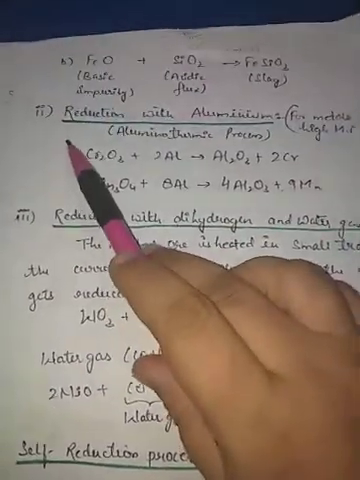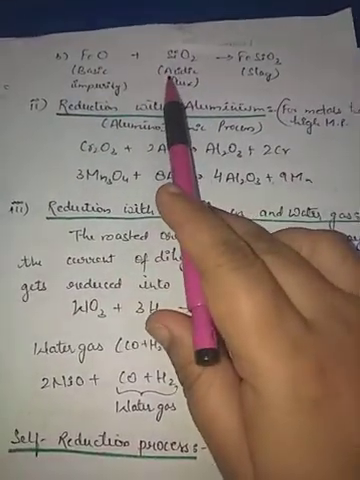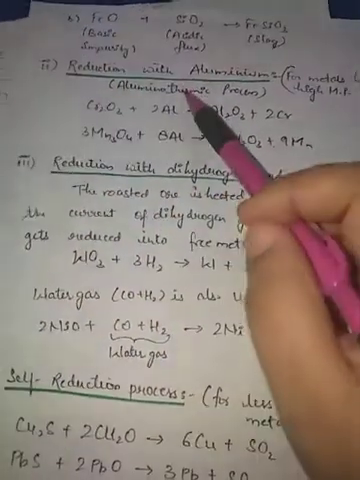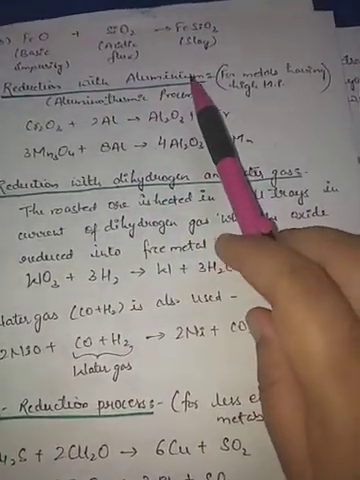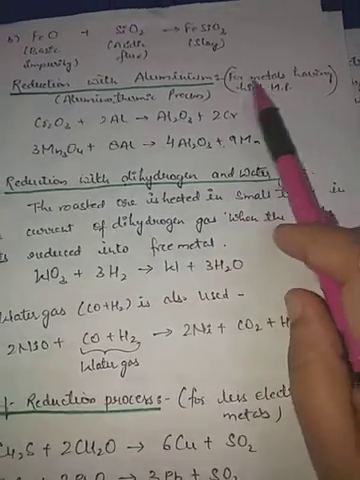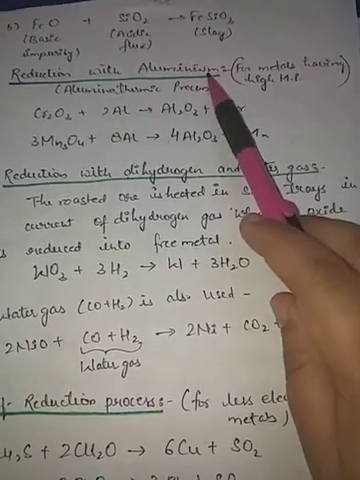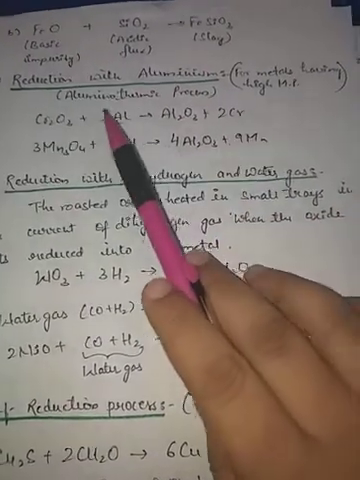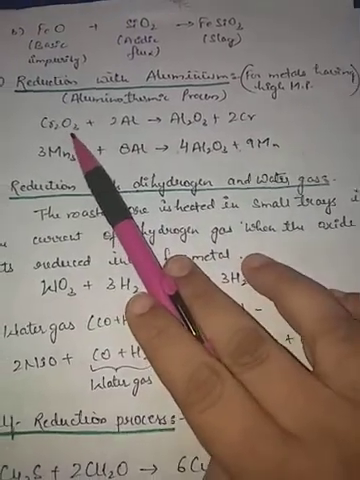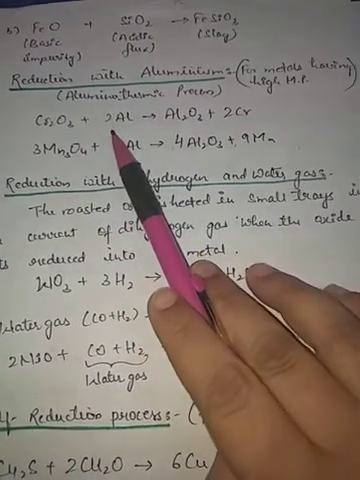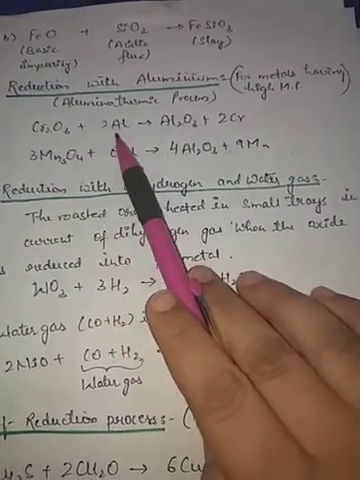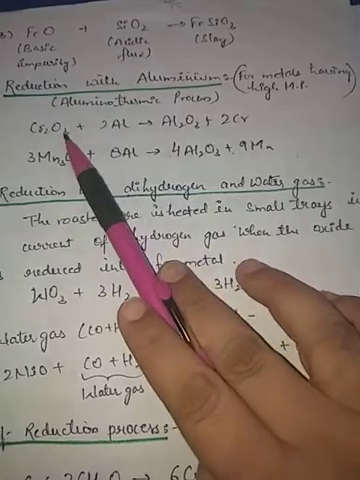process. Now the second type of reduction is, this was with flux. Earlier we studied about coke, and this is with aluminium. Aluminium is used for those metals which have a very high melting point and cannot be reduced by using coke. So for them, aluminium is used. Aluminium and these oxides are taken in a crucible and heated in a sand bath. When these are heated, they combine with each other.